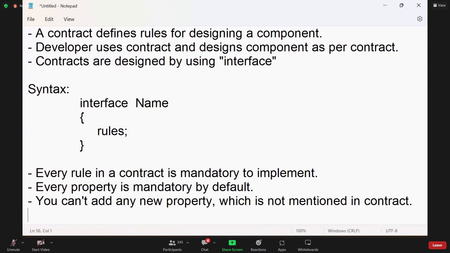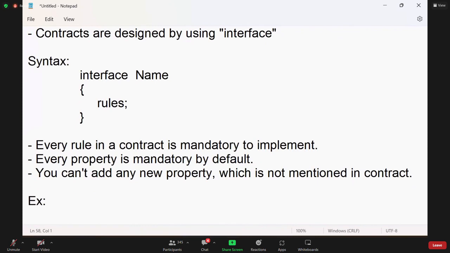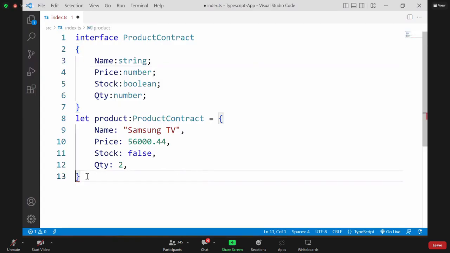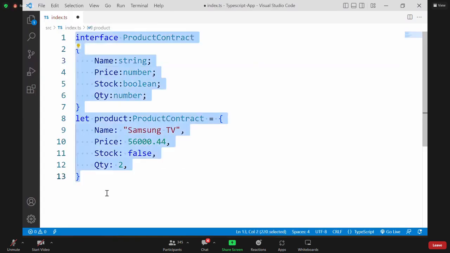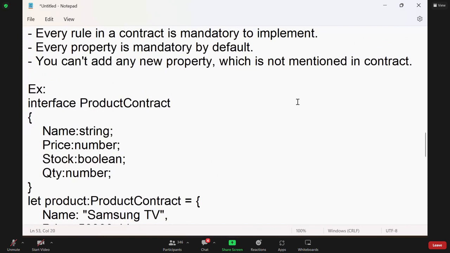Now, how to design a contract and how to implement the contract. I will give an example here. So this is the example, okay? I will copy this example. Here, this is the example for that. So we have an interface, the product contract. In that interface, we define some rules, properties. Now, so many points are there. One by one we will discuss. Another important point is here.